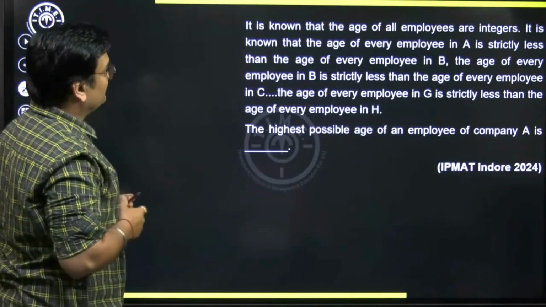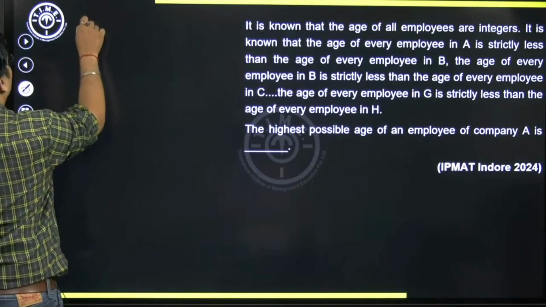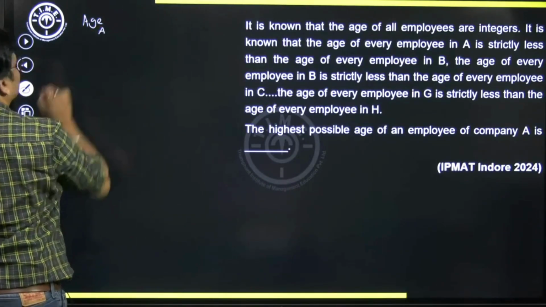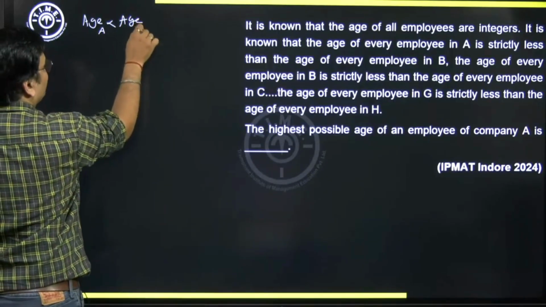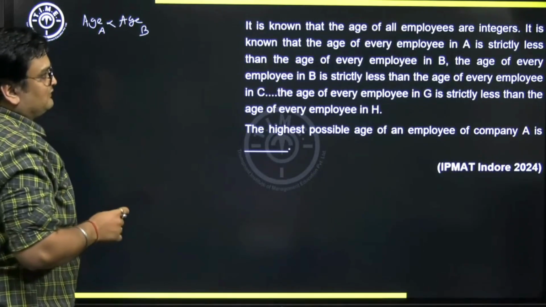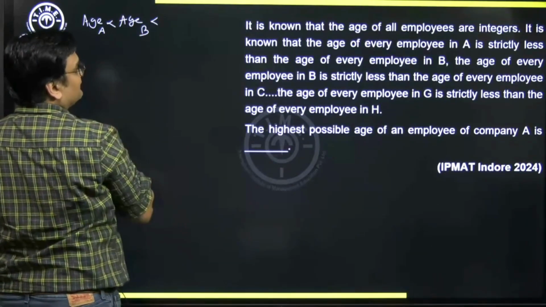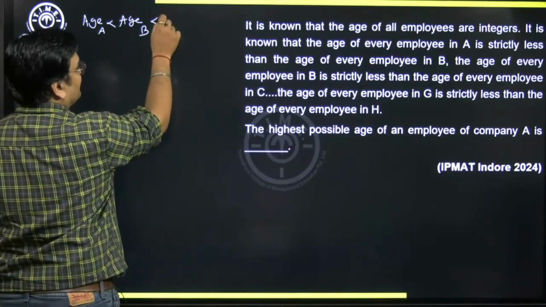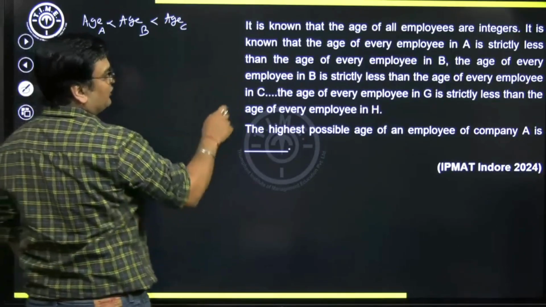It is also known that the age of every employee in A is strictly less than the age of every employee in B. The age of every employee in B is strictly less than the age of every employee in C, and so on.